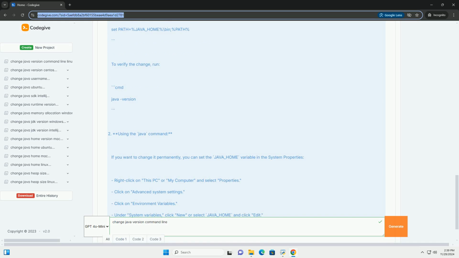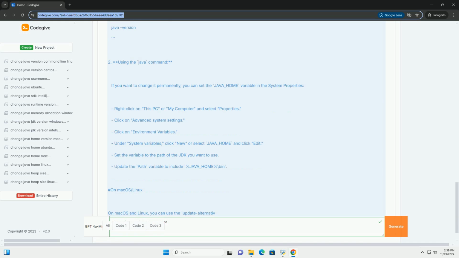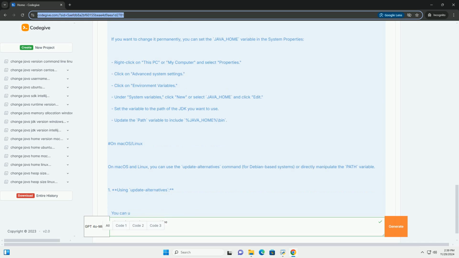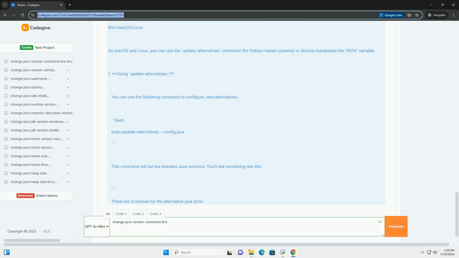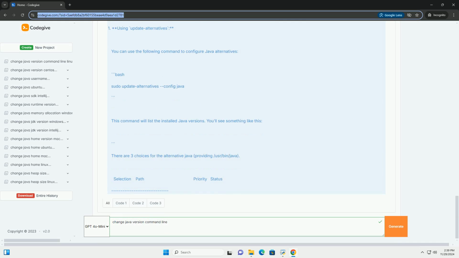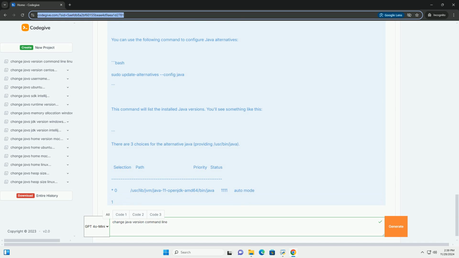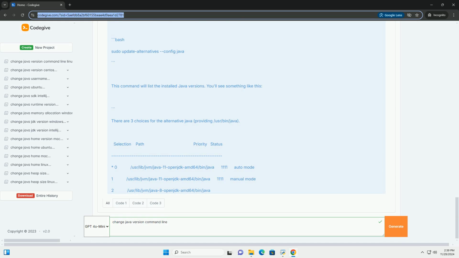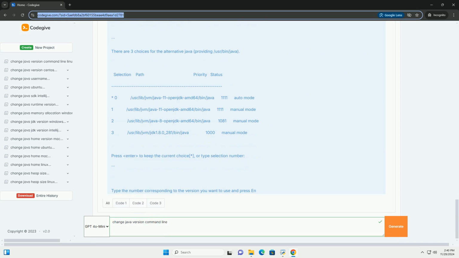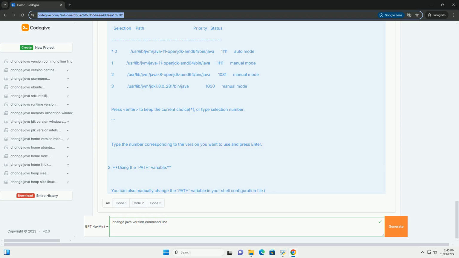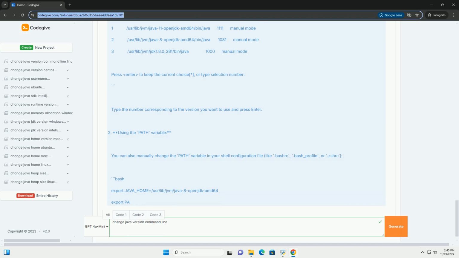Step 1, check current Java version. Before switching Java versions, you can check which version is currently set as the default on your system. Open your command line interface, terminal on macOS/Linux or command prompt/PowerShell on Windows, and run. You should see output similar to this.